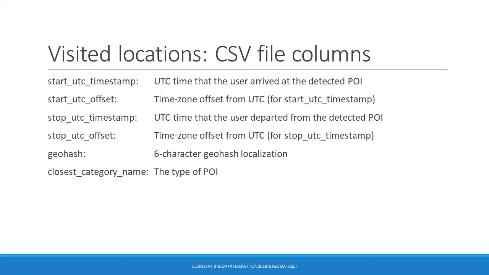One visited locations table is provided for each participant, again in a CSV file. Each row corresponds to a single visited location, and the file's columns are presented here in detail.